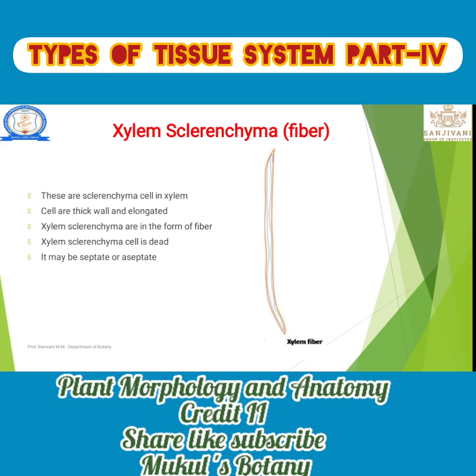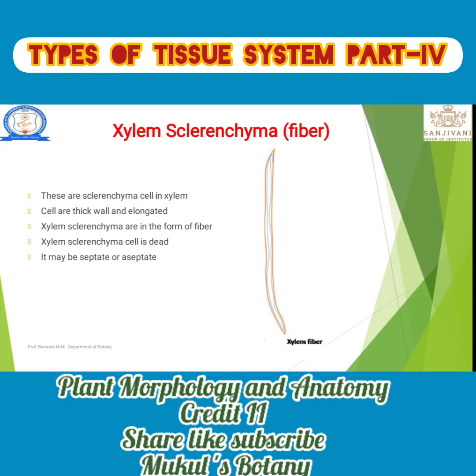Septate means that in the fiber some pores are present and the pores are separated by a cross wall, that is known as septate. And aseptate means pores are present but not separated by a cross wall. That is known as xylem sclerenchyma. Simple concepts are given.